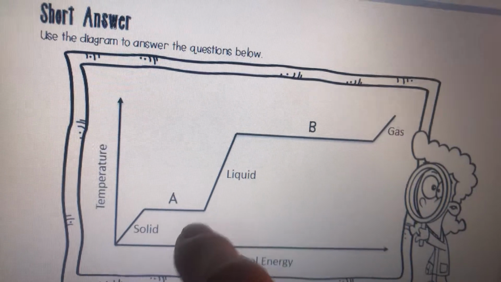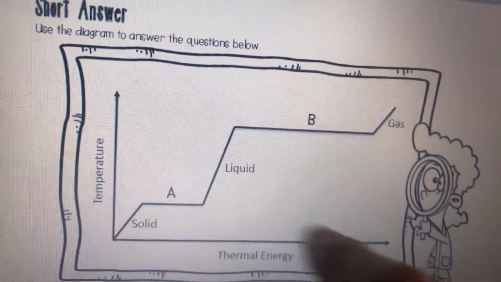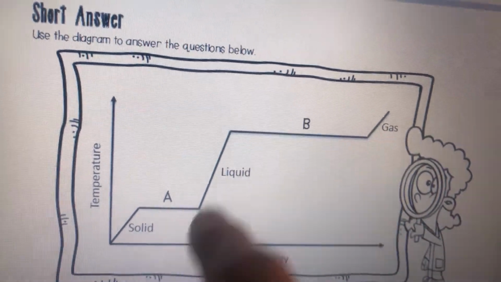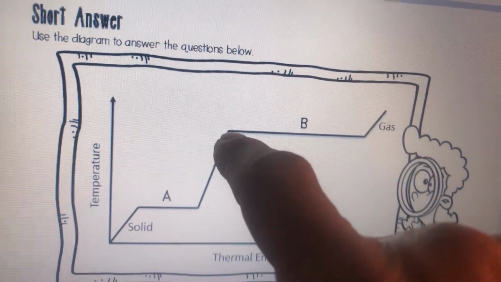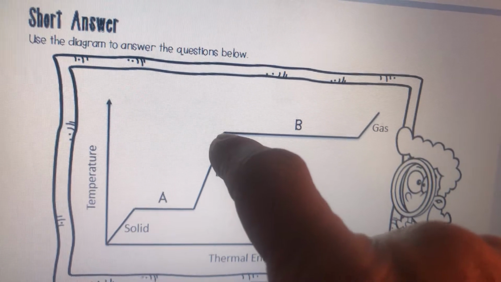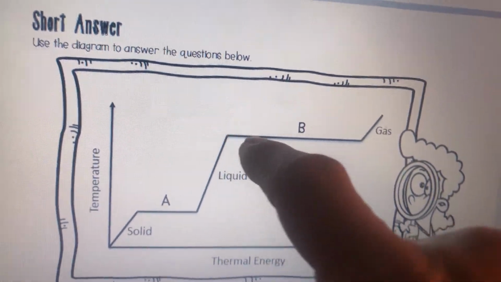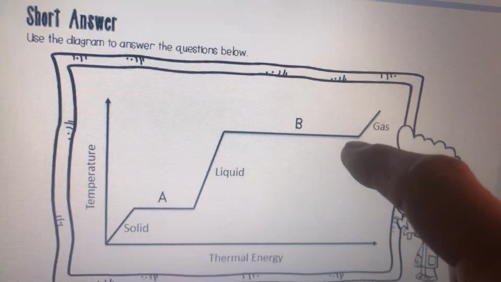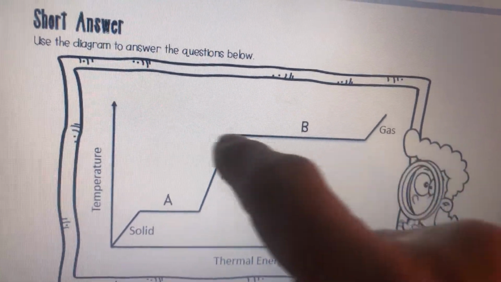And here the temperature goes up, the thermal energy goes way up, and at this point, it's going to begin to turn into a gas. Here it actually takes a lot of increase in thermal energy in order to change it from a liquid to a gas.